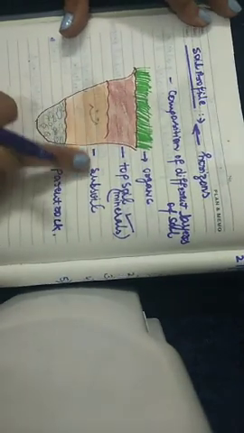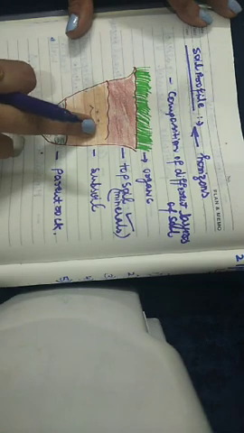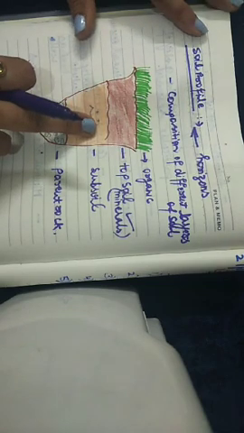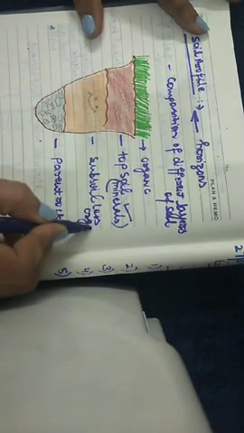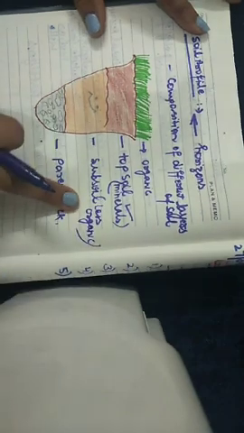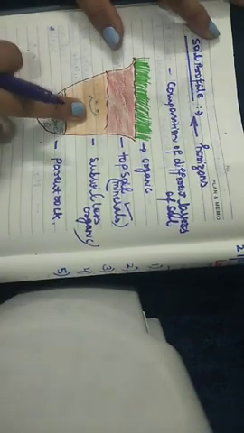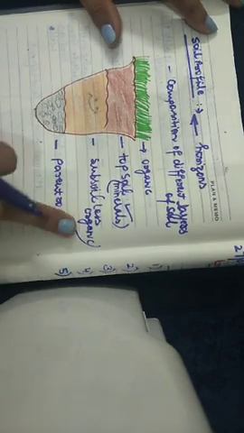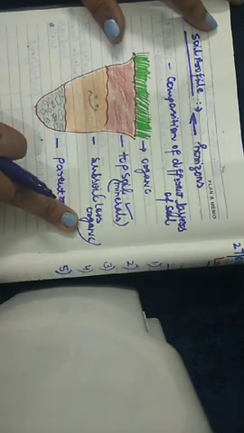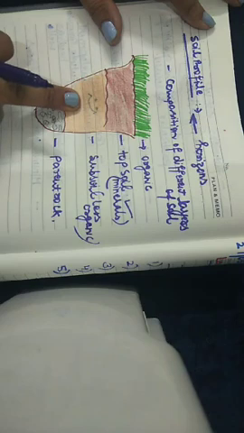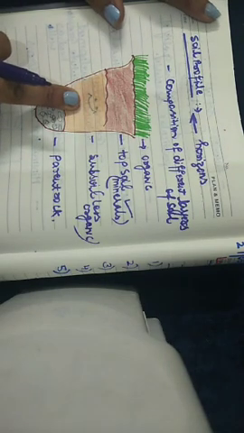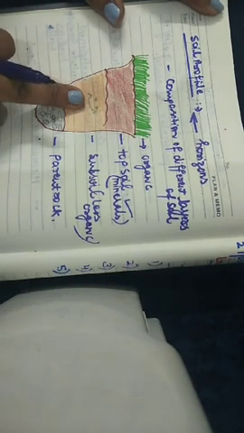Then comes the subsoil, just below the topsoil. It has enough minerals but very less organic. This layer of soil, known as subsoil, has very less organic, and it consists of some living organisms as well.